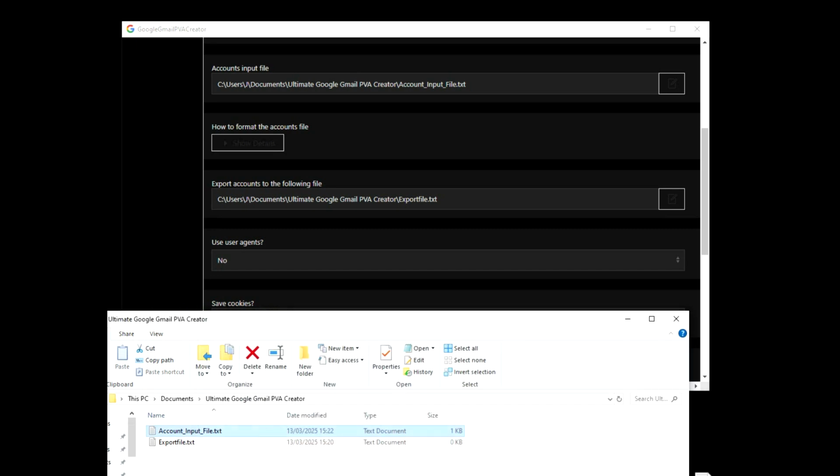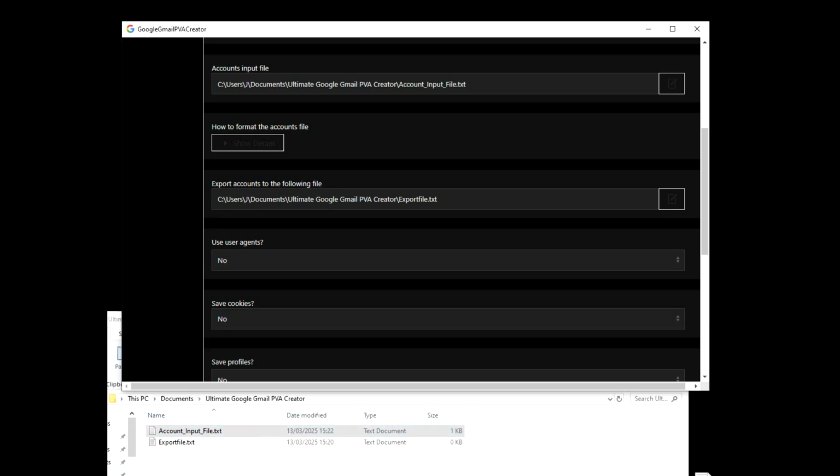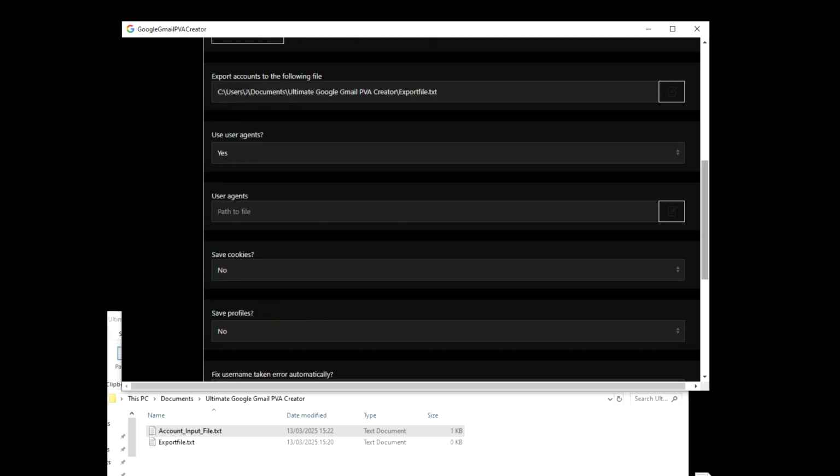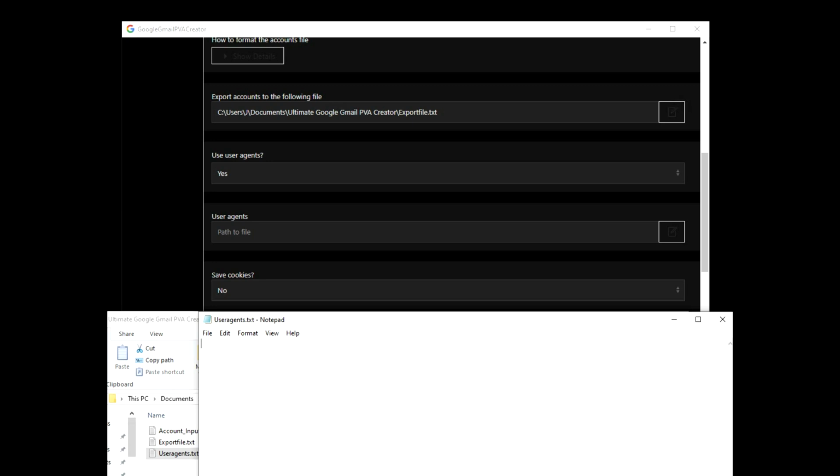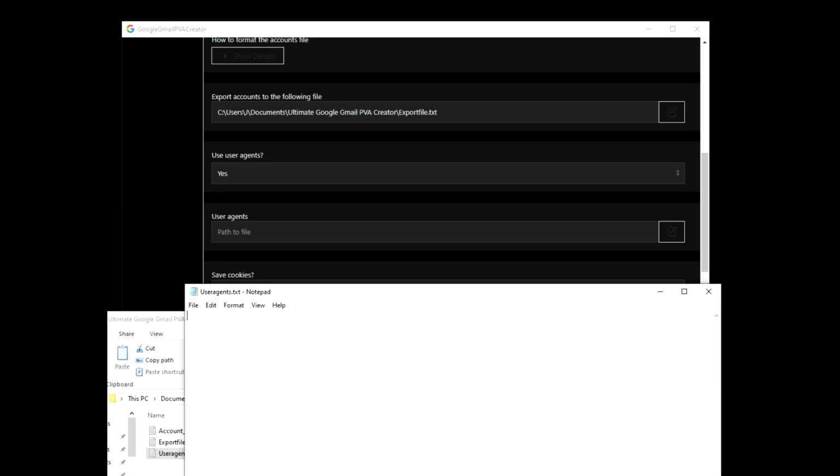Okay? Use user agents. You can use user agents. User agents basically hide the browser. It has to do with, okay, I want to explain this the best way I can. Give me one second. It basically has to do with anonymity and keeping your account safe. So I do recommend it. So what you can do is have another file called user agents. And what you're going to look up is user agents Chrome, okay? User agents Chrome. Then actually pull it up here.